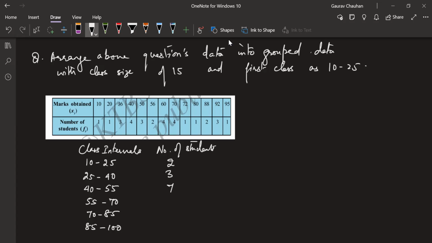It is accurate, Dikshit. It's not accurate. You see, Dikshit, what it means is from 10 to 25, whatever observations were there, you count all of them and write. So you're right in a way by saying that exactly what mark Dikshit has got is not here. Suppose Dikshit got 20, here there is no 20 written, but it is written in the form of between 10 to 25. That's correct, Dikshit. And we will see how this affects our mean, median also as we go ahead. You're following what Dikshit's question, guys.